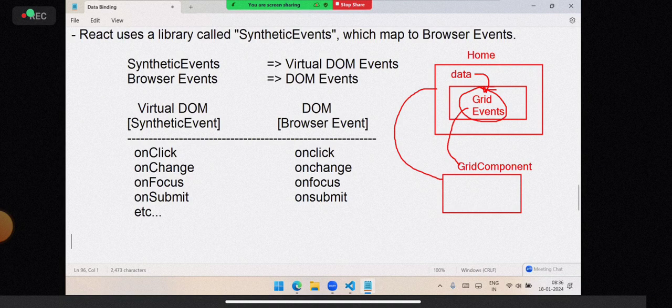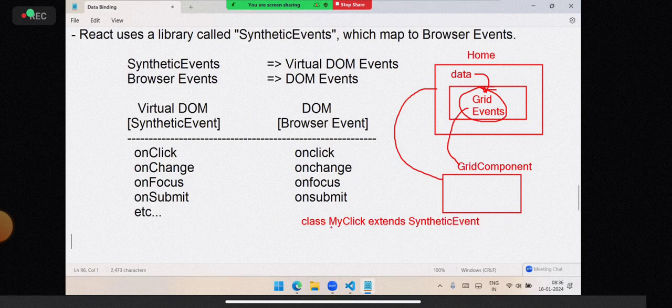In order to create your own event and use it, first you have to import the synthetic event and extend synthetic event. Have you seen mouse event? Mouse event is extending which one? Synthetic event. You also create a class that extends synthetic event, and that becomes your own event. Suppose here, a class like MyClick extends SyntheticEvent.